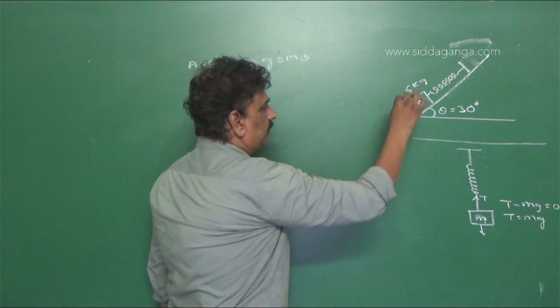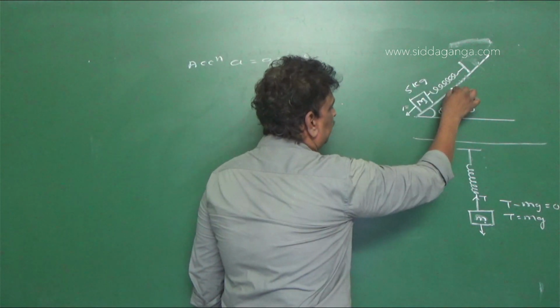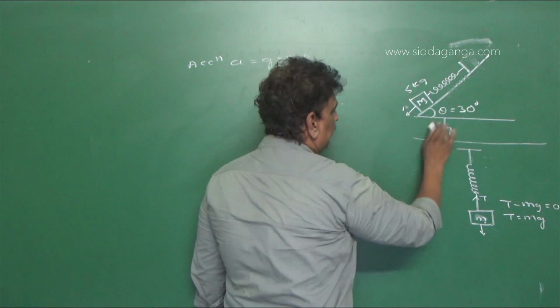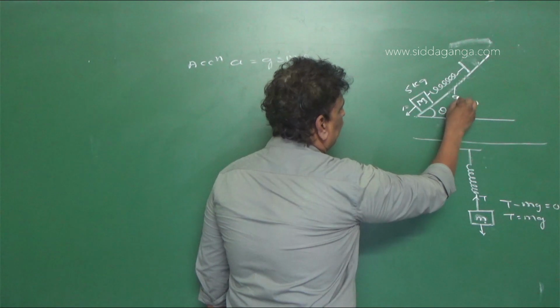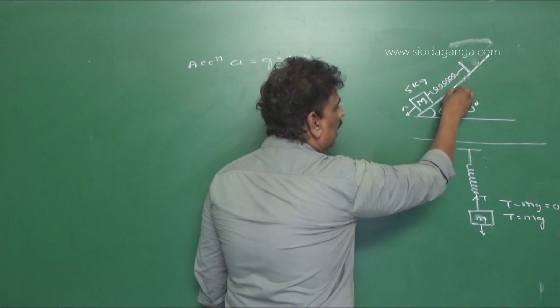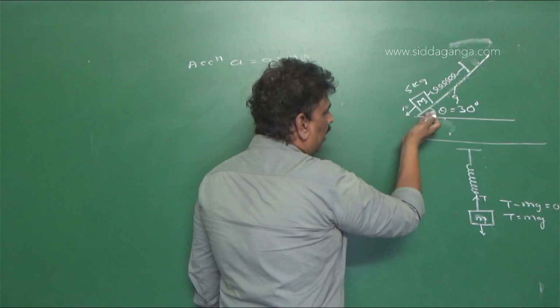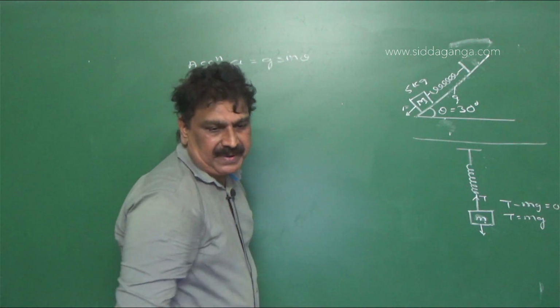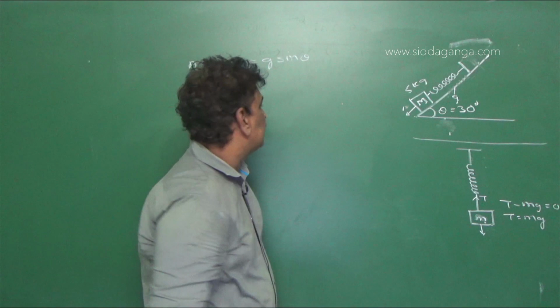We know that we can resolve this g, acting vertically downwards, into two components. One along the inclined plane, sin theta, and perpendicular to the inclined plane, cos theta.